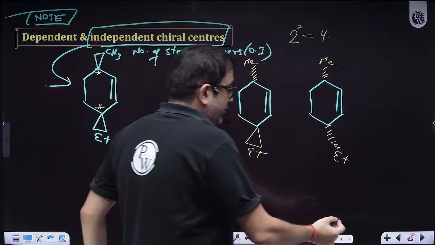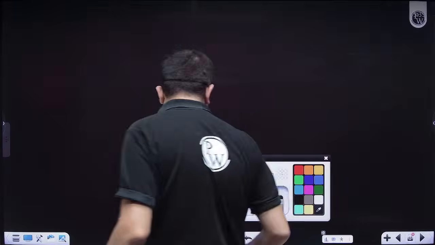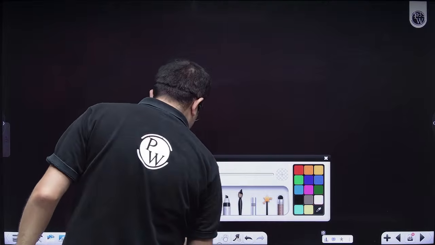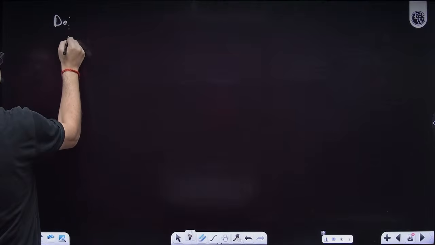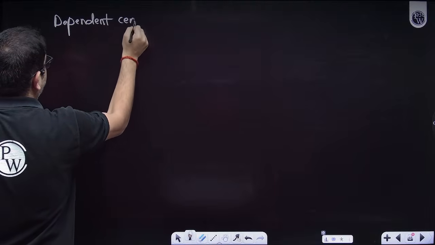Now sir, what will be a dependent one, sir? So talking about that dependent center, which is important, beta.